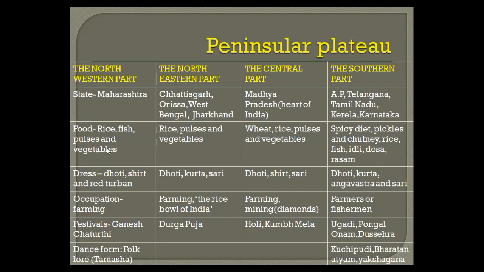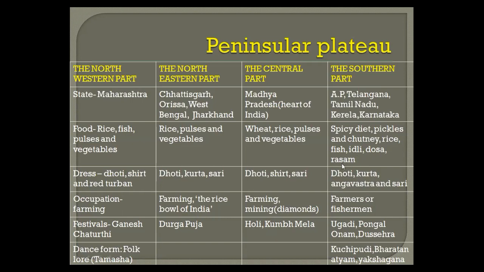It is the main food habits here. Now, if you will see the northeastern part, here also rice, pulses, and vegetables. Then in the central part, wheat, rice, pulses, and vegetables. Then, if you will go to the southern part, there also rice is the main item, but they have the spicy diet like pickles and chutney in their food. So, their main food dishes are rice, fish, idli, dosa, sambar, rasam.